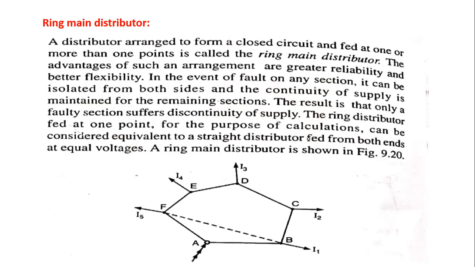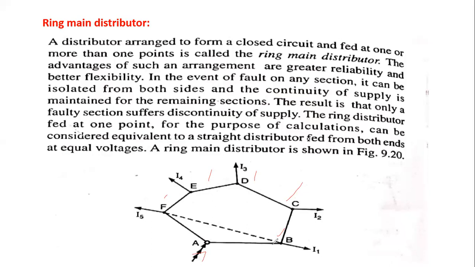In the ring main distribution system, this is the closed loop circuit. The input is given at point A, and the load points are B, C, D, E and F. The loadings are I1, I2, I3, I4 and I5.